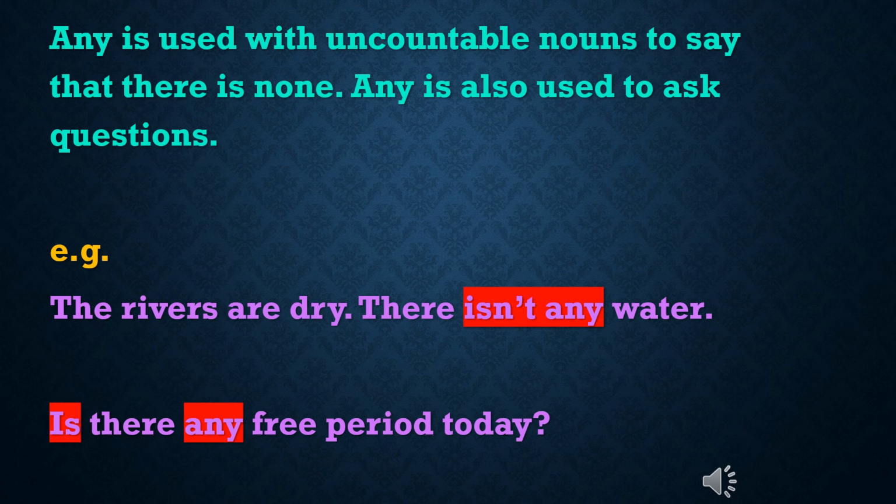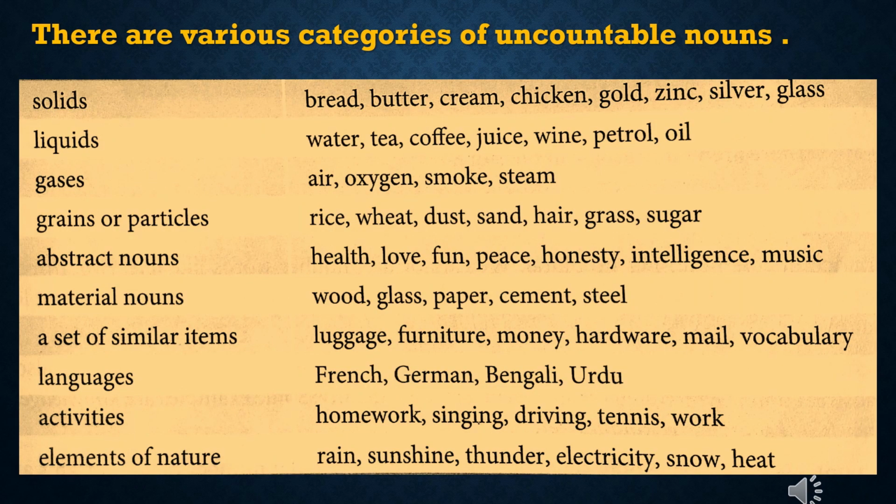Example: the rivers are dry, there isn't any water. Second, is there any free period today? There are various categories of uncountable nouns. Look at the table below for some examples.